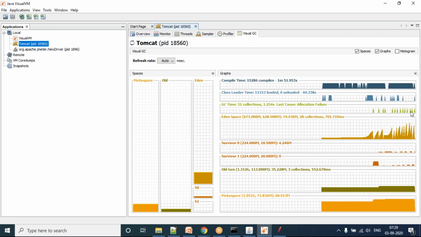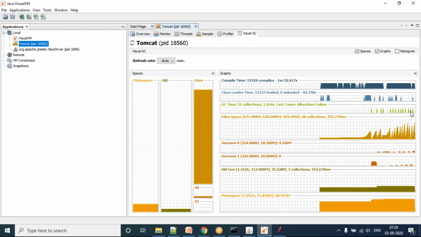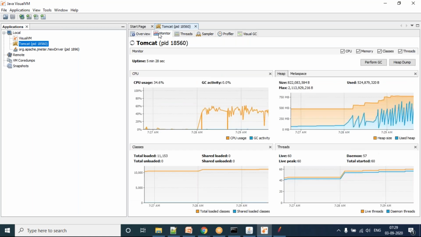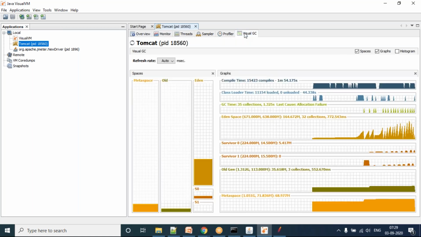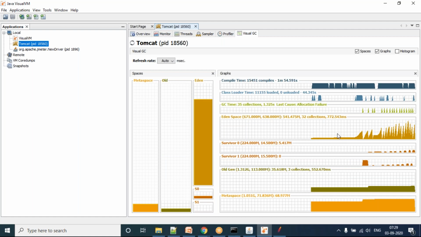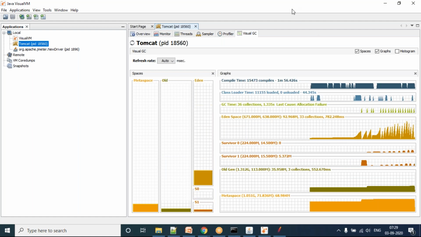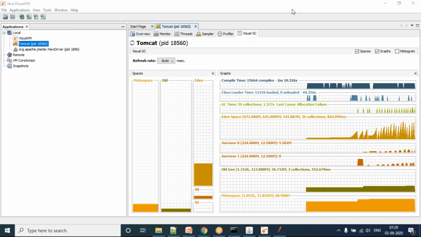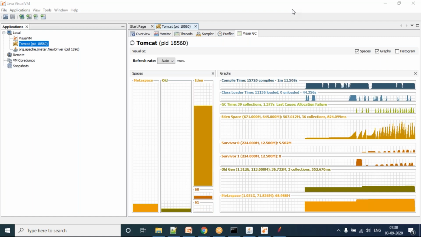So when we go through our regular course journey, I will explain each and every tab here. Basically, we'll be doing this thread status, and then this memory status, and then this garbage collection status. Like that we are going to learn. This is a sample that I showed you, but we'll be learning our heap dump, our thread dump, what the thread status is, and if it is in the blocked status, what will I do. Like that we'll be learning. Swapnil, are you clear with whatever I mentioned? Yeah.